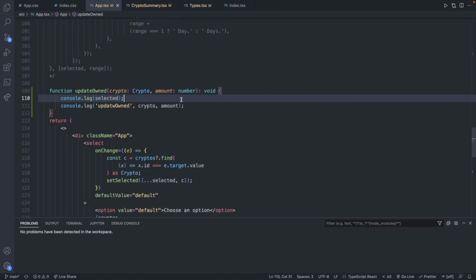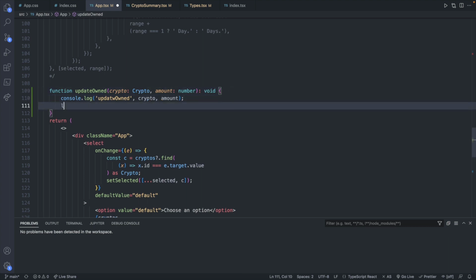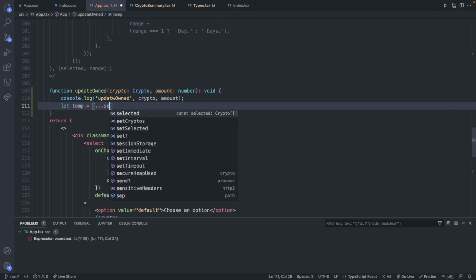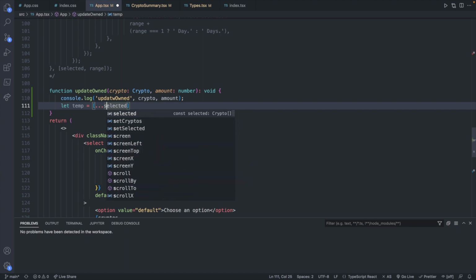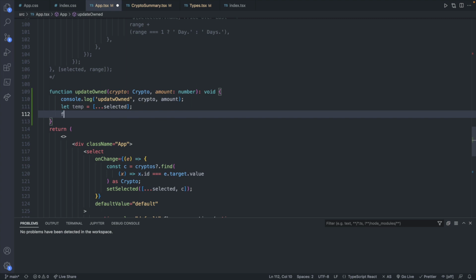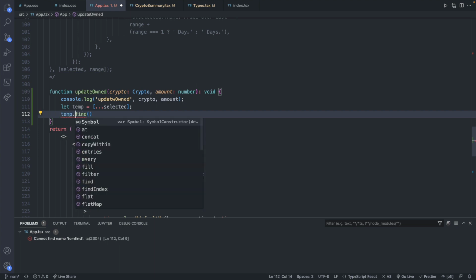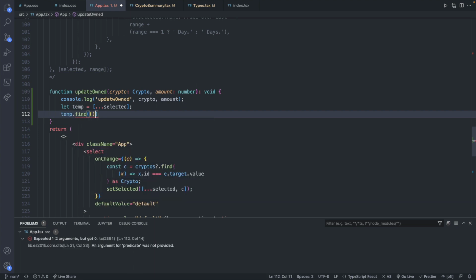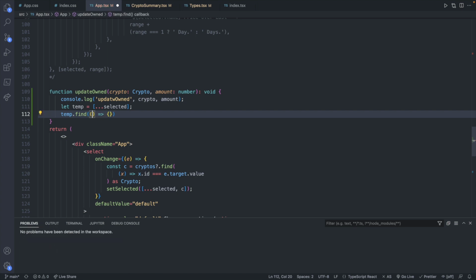So what we'll do is inside of this function, we will first just clear this up. I'm not going to keep that. I'm going to create a temporary variable, which is going to be a copy of the existing selected array. When we then assign this new array to state, it'll be seen as a new object and will re-render the page. Now inside of this array, we will try to find the specific object we're looking for. So you'll say temp.find. This is going to take a function, and this function will have a parameter which is going to be each of the cryptocurrencies inside of this array.